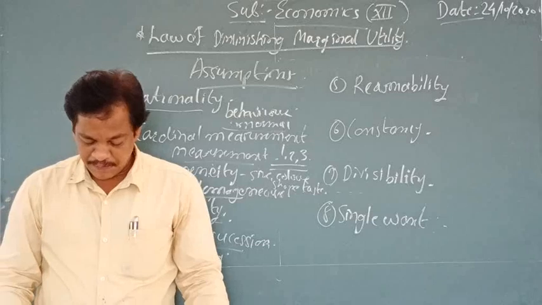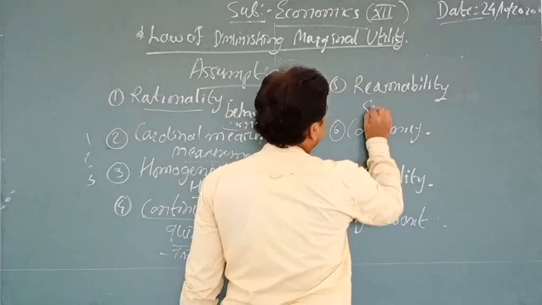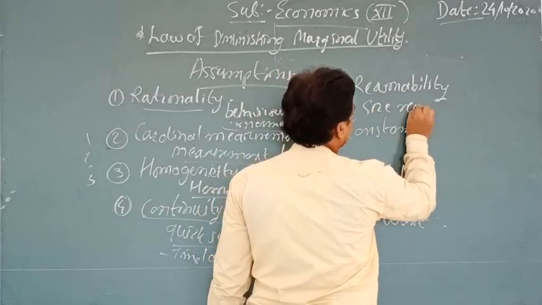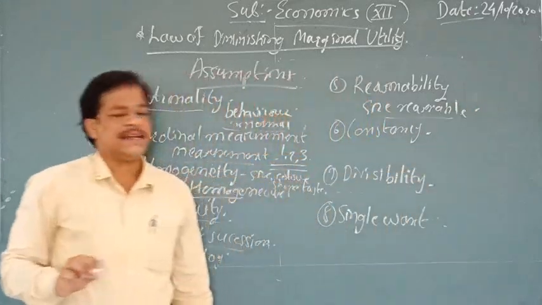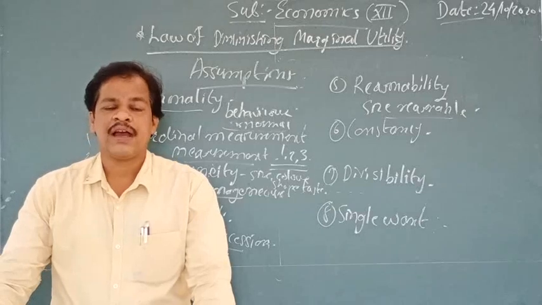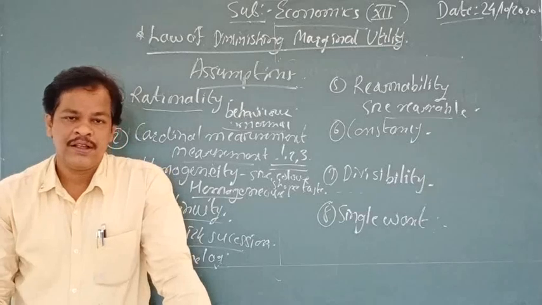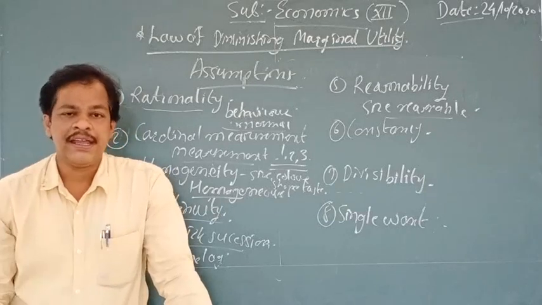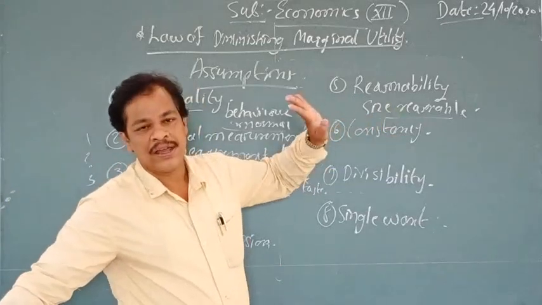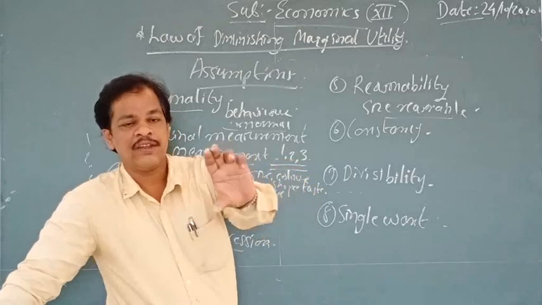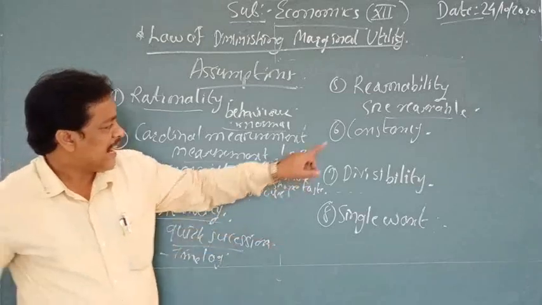Again, point number 5, that is reasonability. There should be a reasonable size. Size should be reasonable. See, suppose I want tea, the tea should be given in a cup. You are not going to give me tea in a jar or in a bottle. So the cup is the size. Size is reasonable. Okay. Suppose I want water. You will definitely give me one glass of water, then a second glass of water. So size should be reasonable.